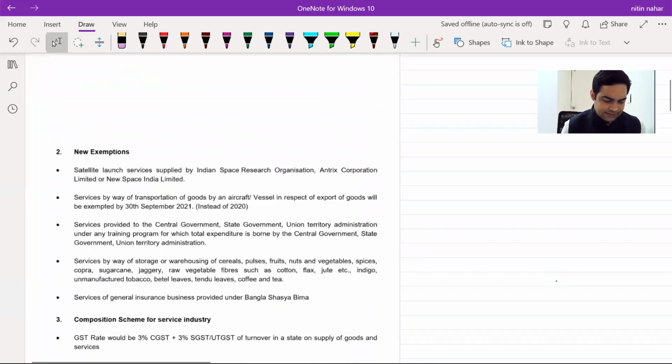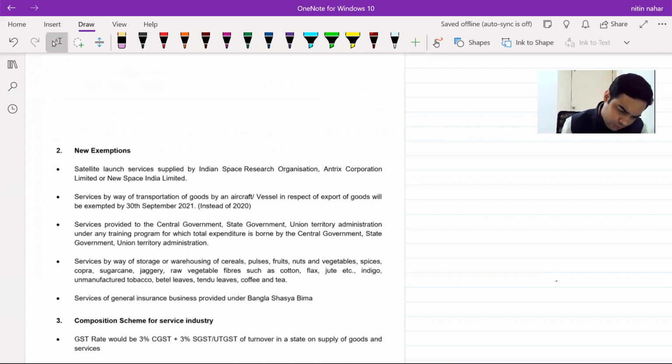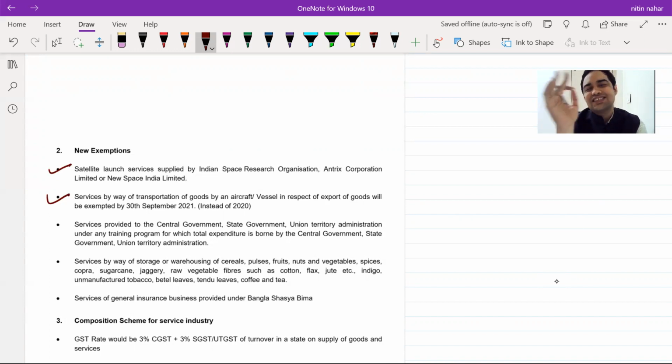Coming to the new exemptions. Actually, these are the 2 points which are added for May 21. But I have just included the other 3 also, which have regularly been brought into notice. First one, satellite launch services. Satellite launch services provided by Antrix Corporation, ISRO, or New Space India Limited. Satellite launch services provided by any of these 3 have been exempted from GST. This benefit is obviously given for the purpose of encouraging satellite launch services being provided by these 3 entities.